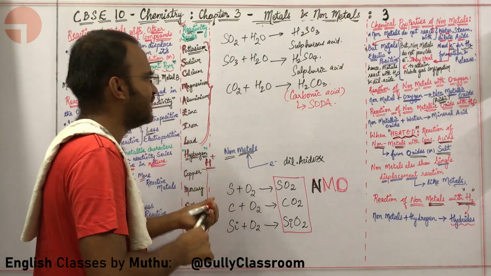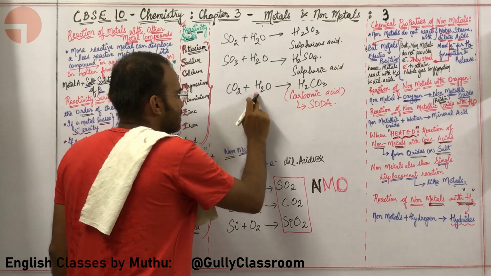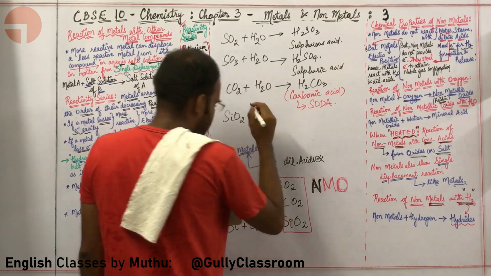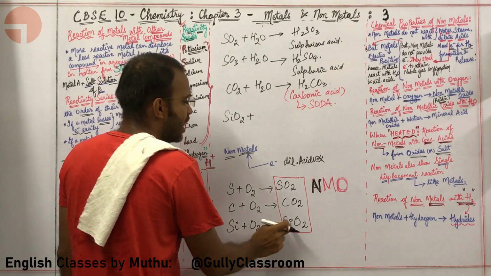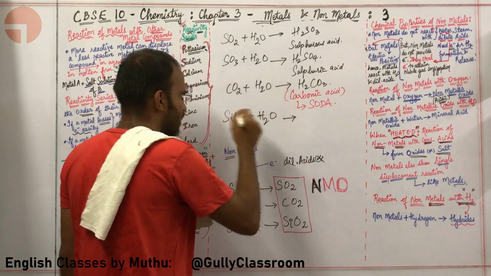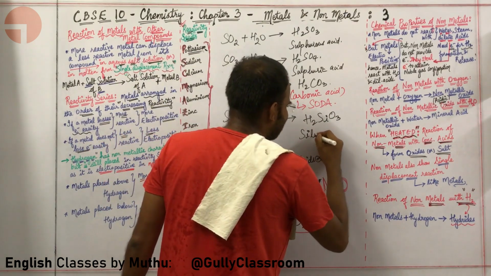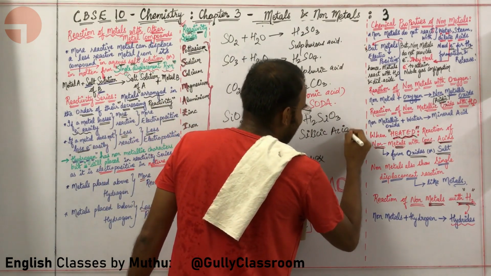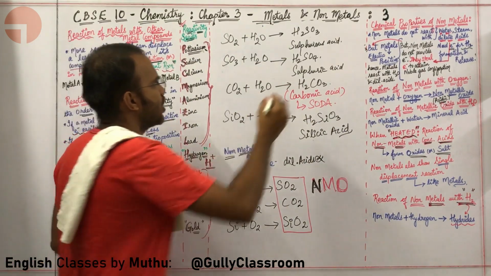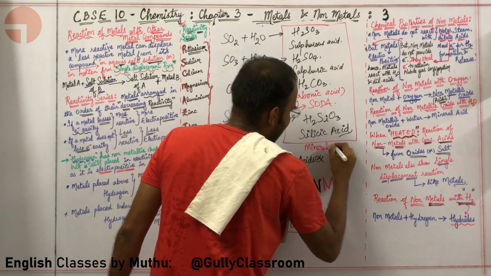Okay, sir. Simply write one more reaction, the last reaction for non-metallic oxides with water. Okay, the last reaction is SiO2. Because we have combined Si and O2 here. I want to show you what will happen when SiO2 combines with water. It is forming H2SiO3. It is in fact called silicic acid. So, all these particular acids are called mineral acids.